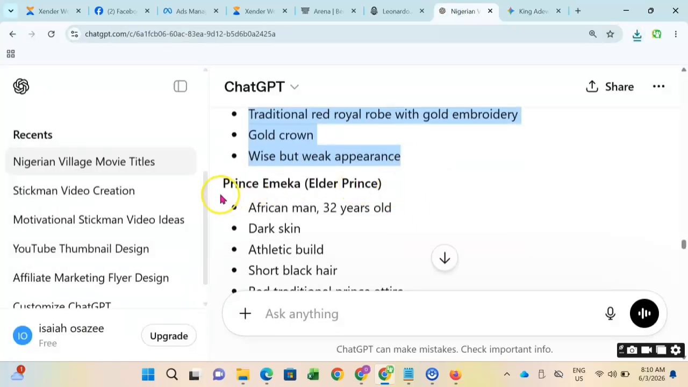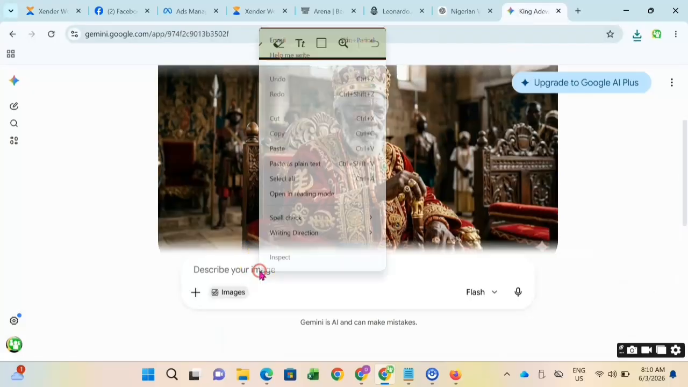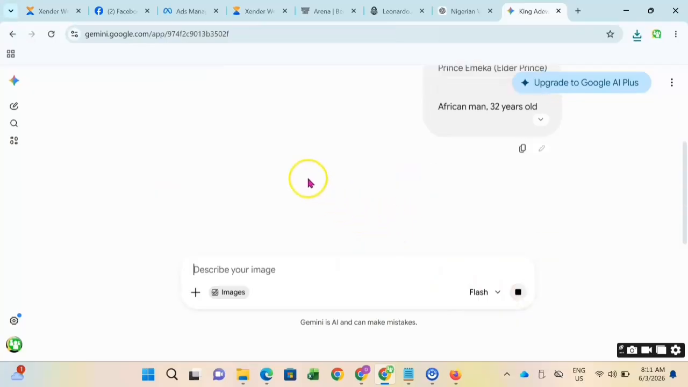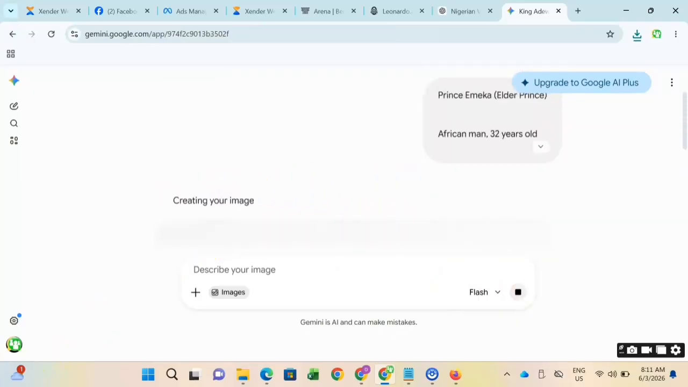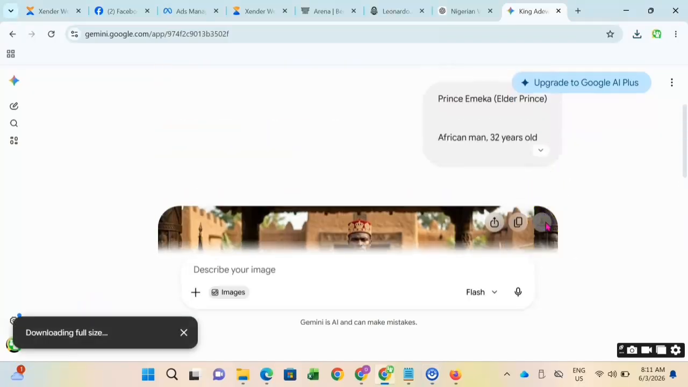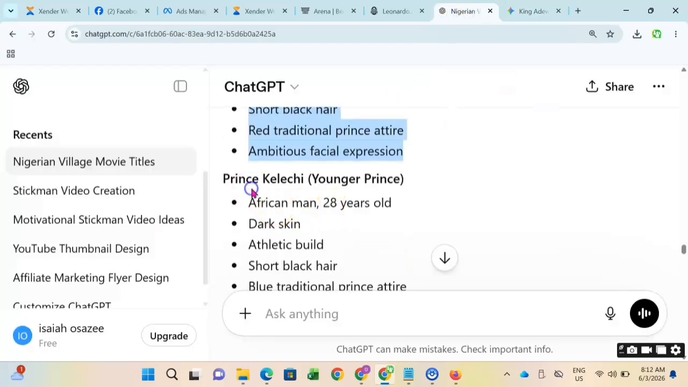Now go back to our prompt. This is our single image prompt, not the scene prompt. This is Prince Emeka, the elder prince, since there are two princes. You can see it gave the age, the description, everything. So we have to create all the characters. These are the character image prompts, very important. Go back to ChatGPT, and this is Prince Kelechi. How he's going to look, what he's wearing, his age, and everything about him is already here.